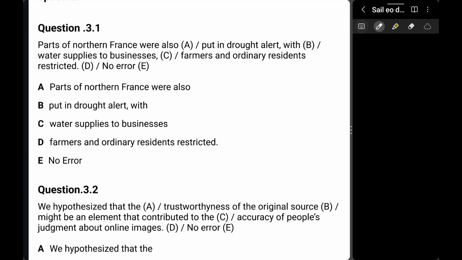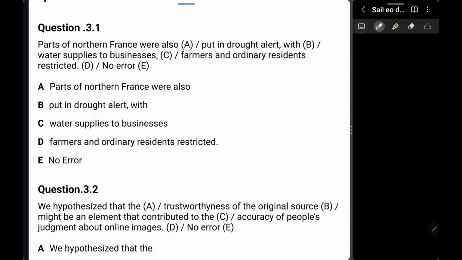But again, if you read the second segment, you see put in drought alert, right? You can put on an alert, but you cannot put in the drought alert.